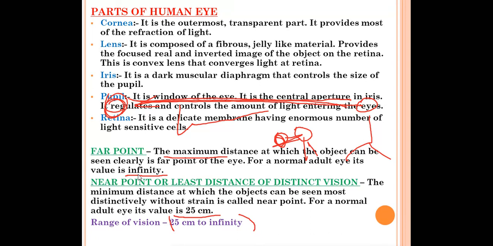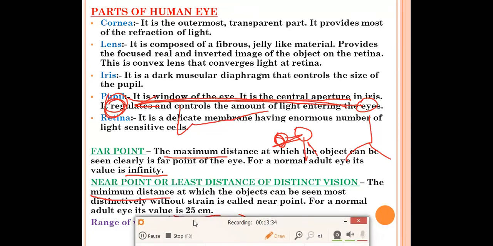This is also asked, what is the far point for a normal human eye? Then you have to write it is infinity. And what is near point? Over there you have to write the minimum distance at which the object can be seen distinctly without any strain. It is called the near point. And for a normal human adult eye, its value is 25 centimeter. Far point infinity, near point 25 centimeter. That you have to remember.